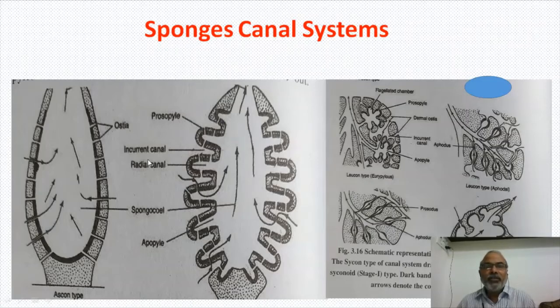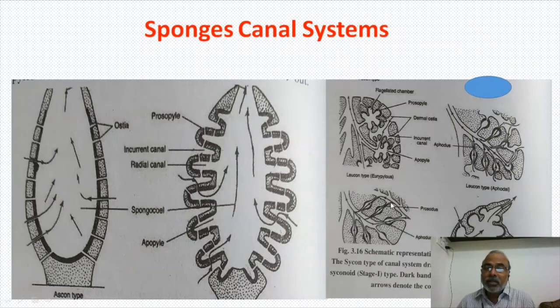And here you notice the difference. Here flagellated chambers are much more complicated. Flagellated chambers are directly receiving water and directly sending it through the excurrent canal. This is eurypilous. Okay, and here there is an apodus, a duct to communicate with the excurrent canal, and here there are two ducts.